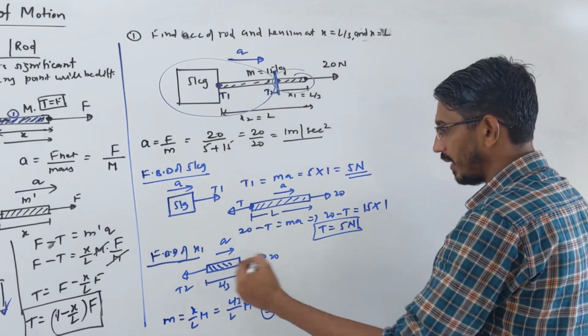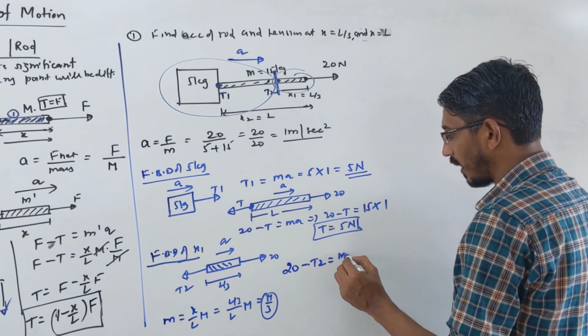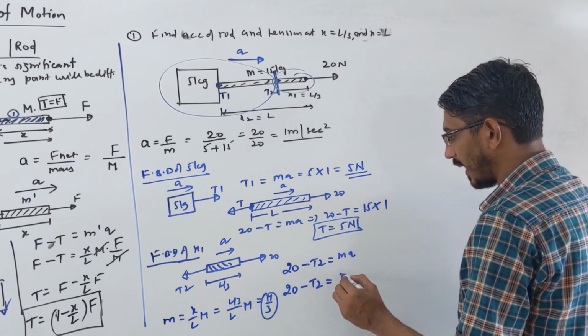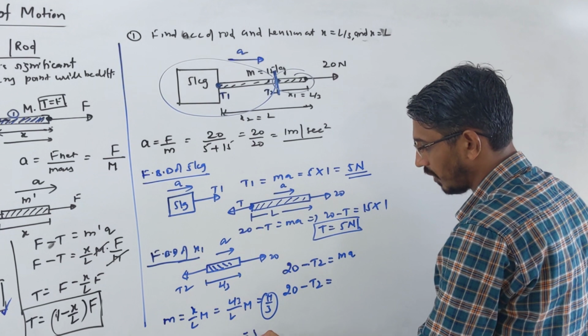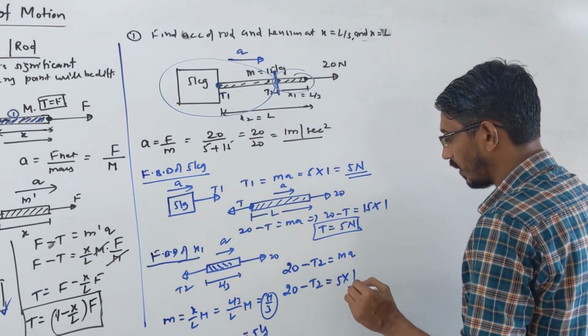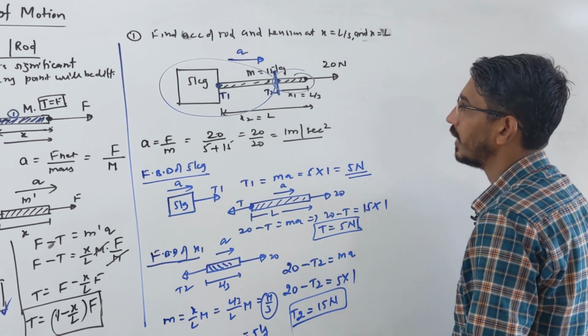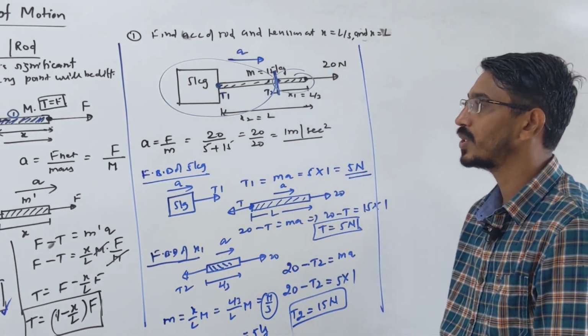Now let's write the equation. 20 minus T2 should be equal to MA. 20 minus T2, and M is M by 3. So M by 3 means 15 by 3, which is actually 5 kg. 5 into 1. T2 becomes 15 Newton. Correct?